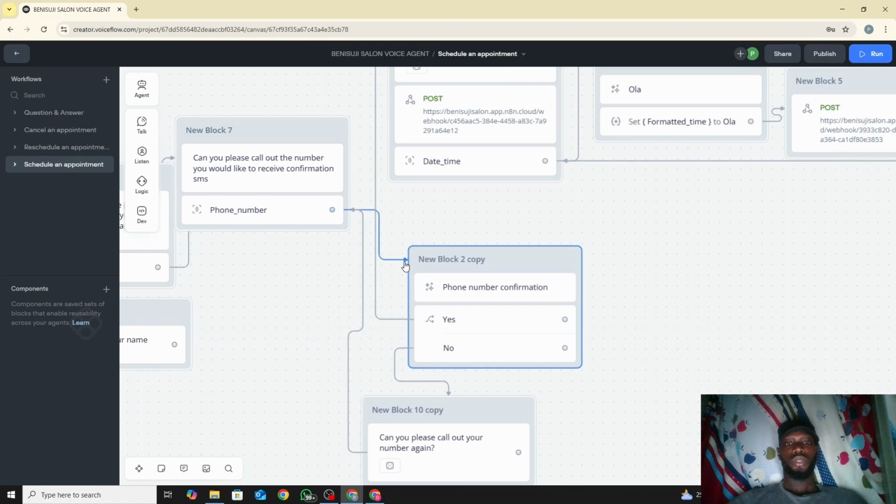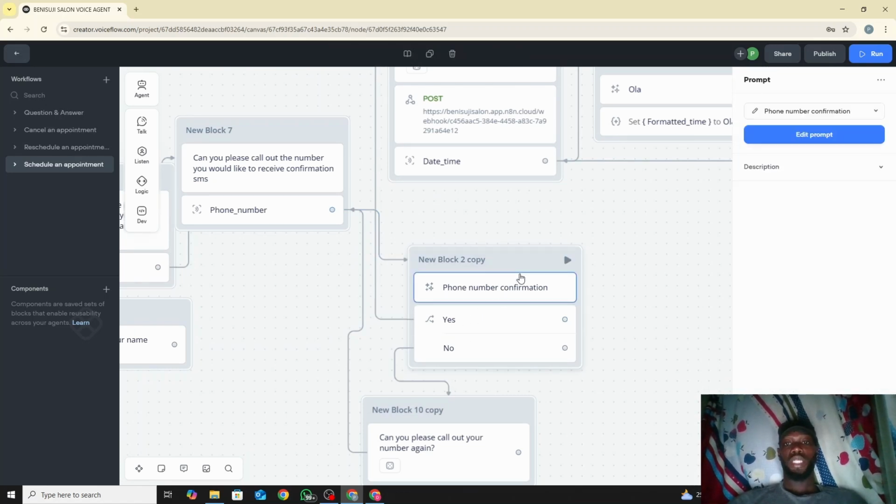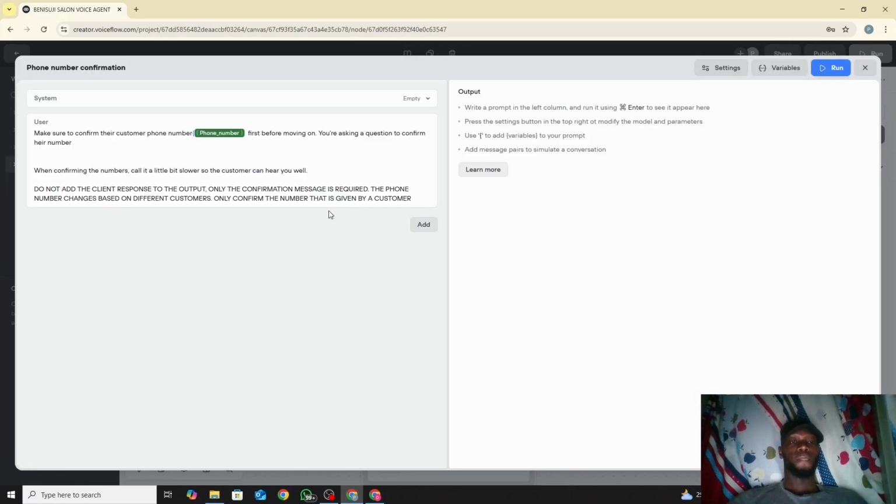I'm trying to trace the whole thing. Then phone number confirmation, the same thing. We used a prompt this time too, just like the previous one we used for name. So make sure to confirm the customer's phone number. That is, I use the variable, I put their phone number first before moving on. You're asking to confirm their number.